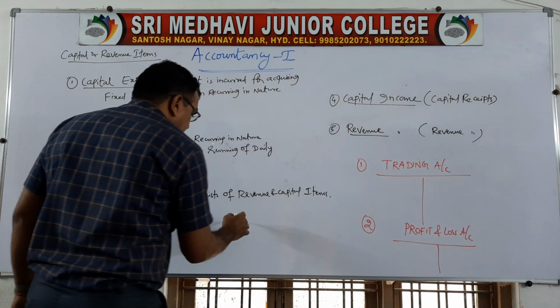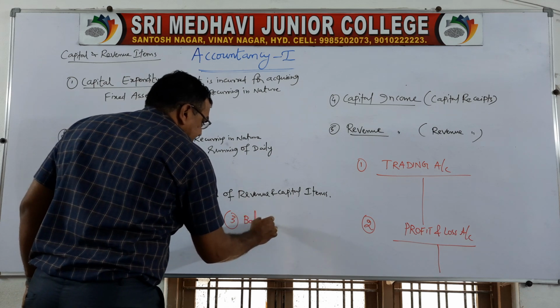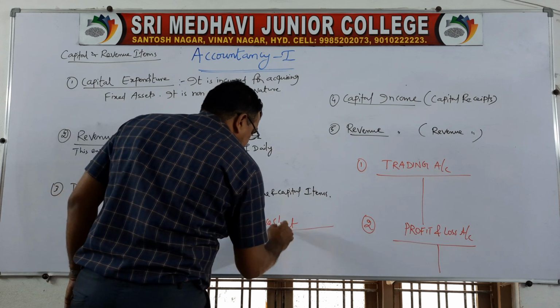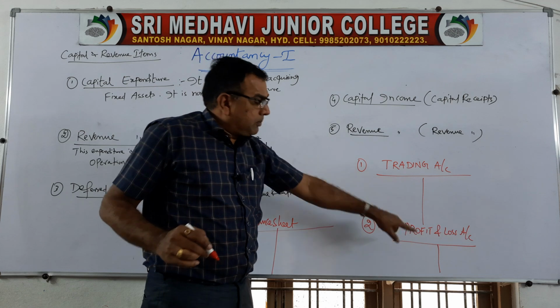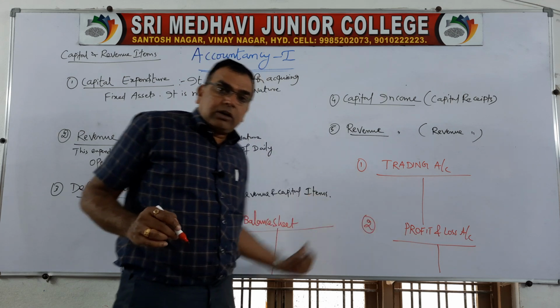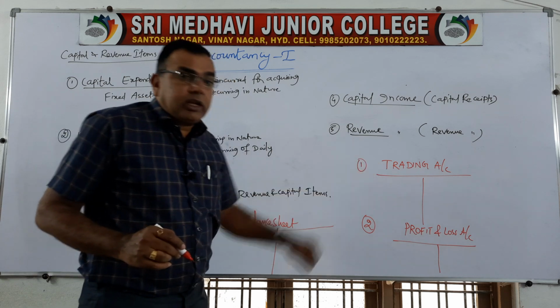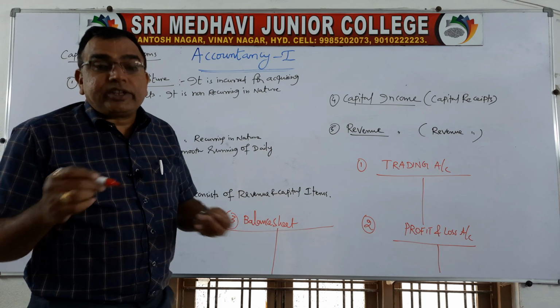Then the third we have got balance sheet. So the item which appears in trading account will not appear over here and will not appear here also. The item which appears here will not appear there. Why? How do we decide?